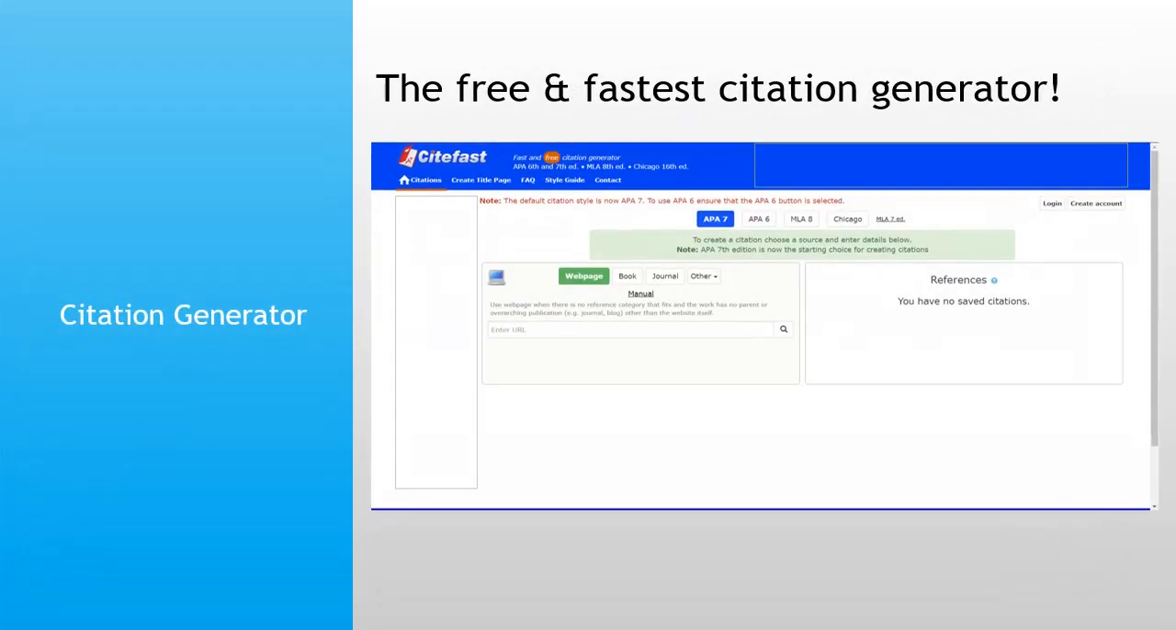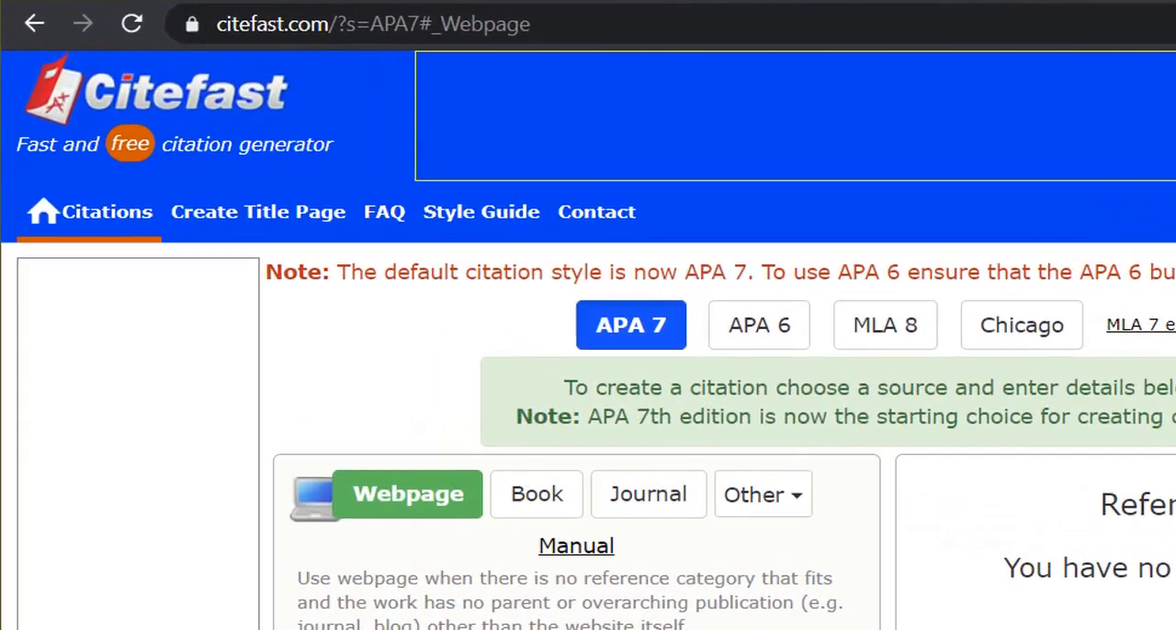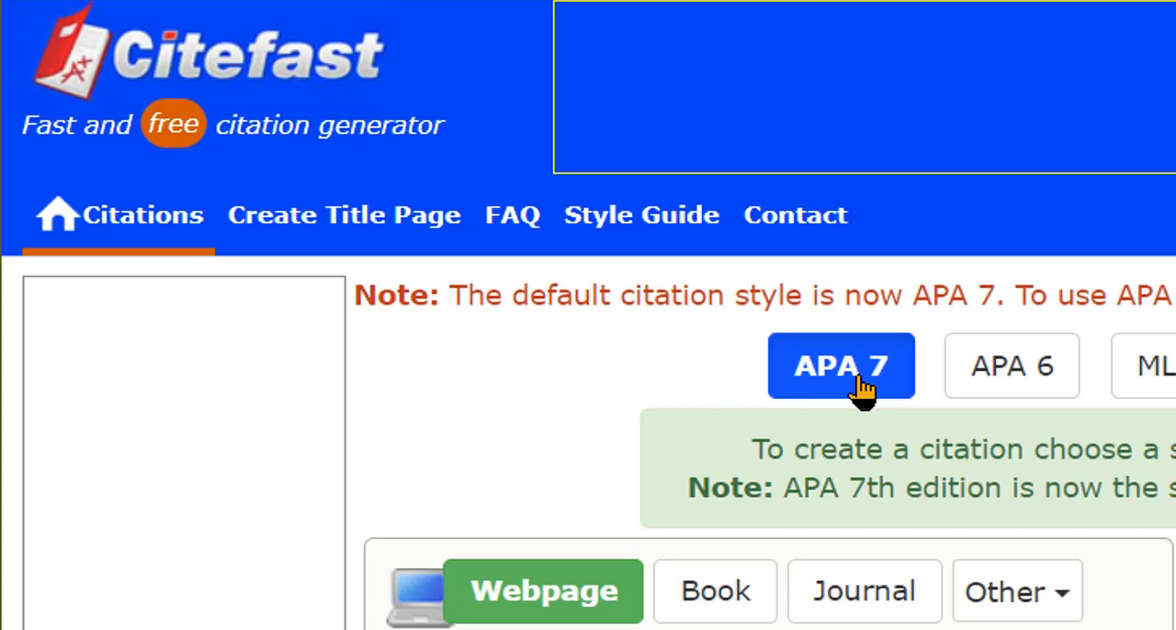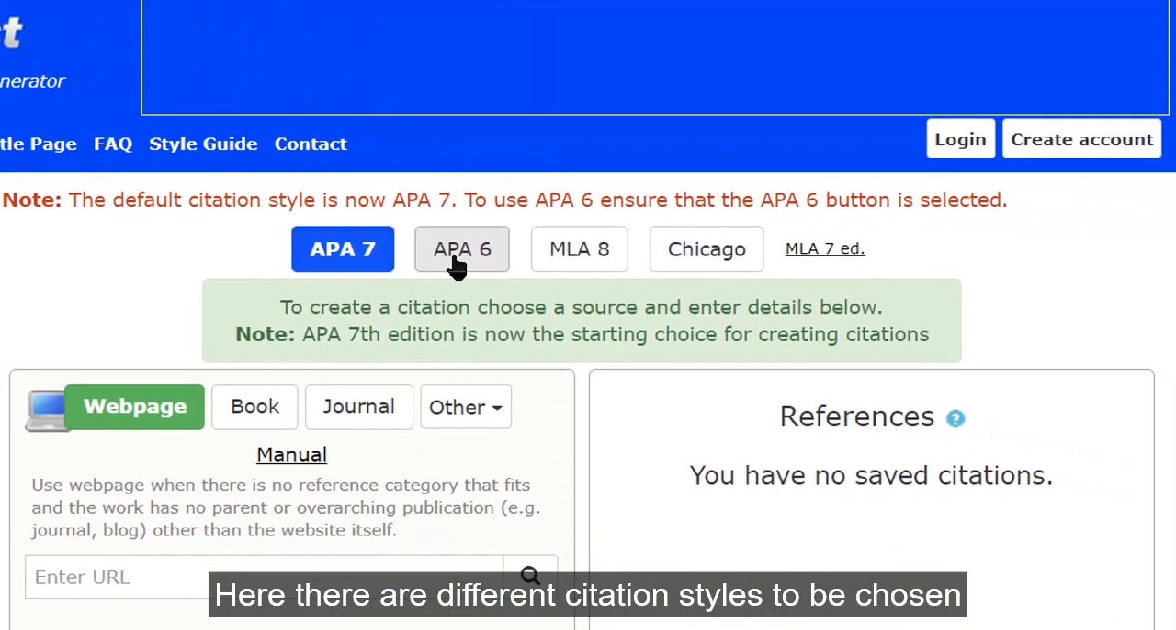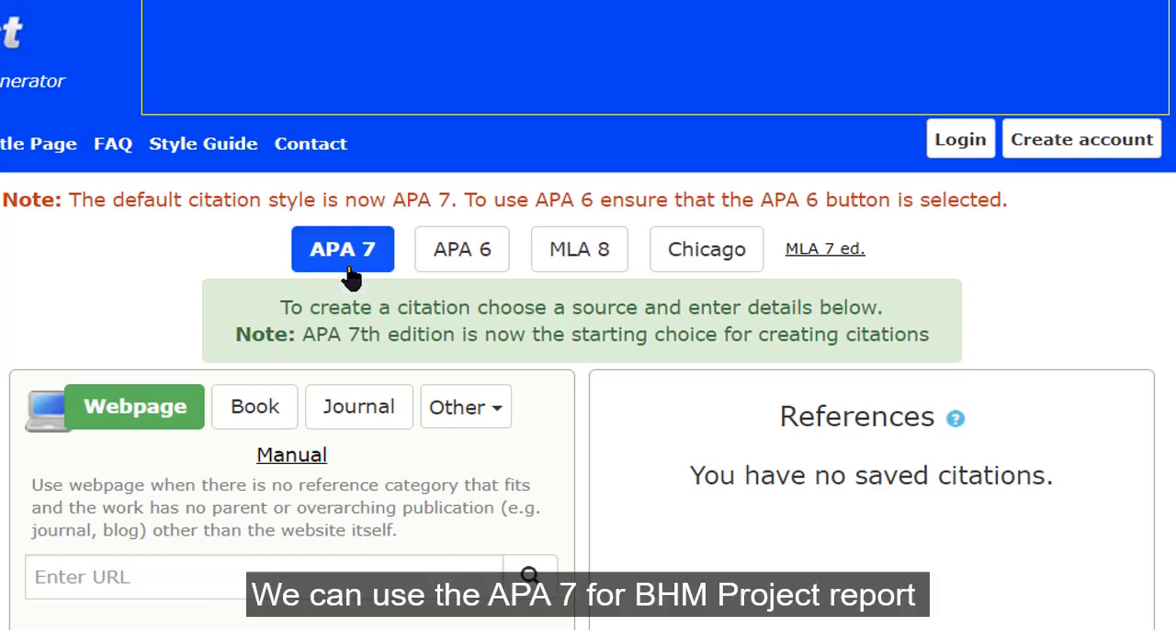In this video demo, we will be discussing how to use this online citation generator called CiteFast. It is very simple, easy, secure and fast. You can see the tagline of CiteFast which says fast and free citation generator. You can use various citation methods. The APA 7 is the latest version and which shall be useful for us.